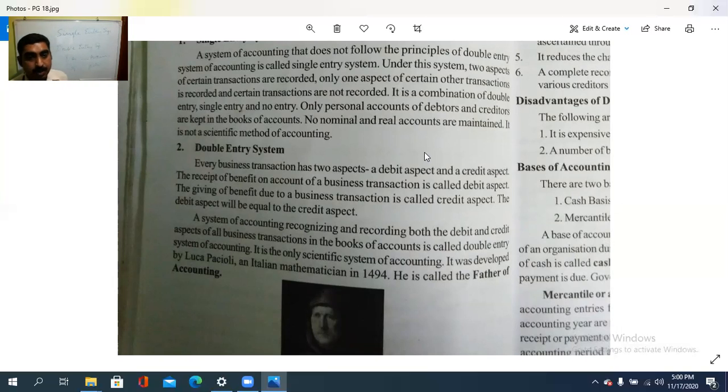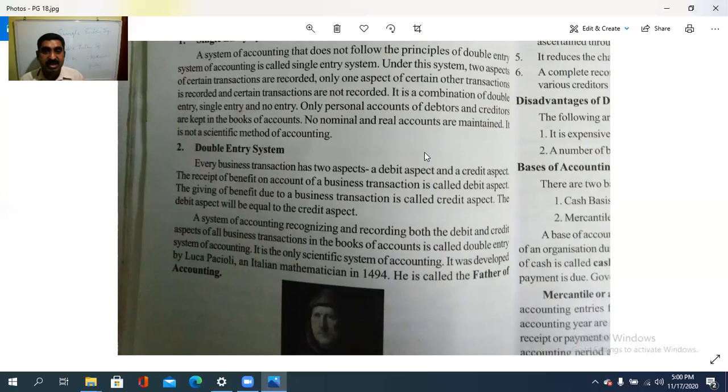A system of accounting recognizing and recording both the debit and credit aspects of all the business transactions in the books of accounts is called the double entry system of accounting. It is the only scientific system and was developed by Luca Pacioli, an Italian mathematician, in 1494. Therefore, he is called the father of accounting.